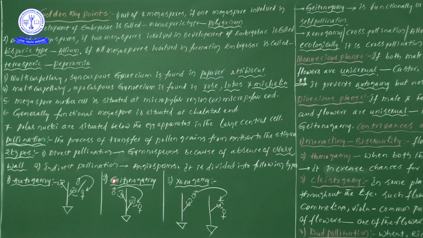Autogamy. Next one, geitonogamy. This geitonogamy process takes place between two flowers of the same plant.